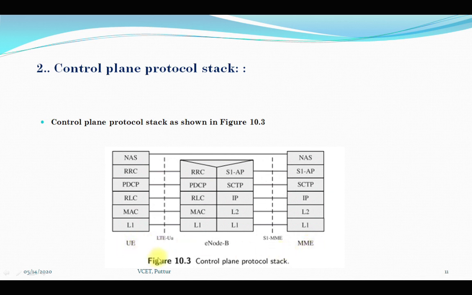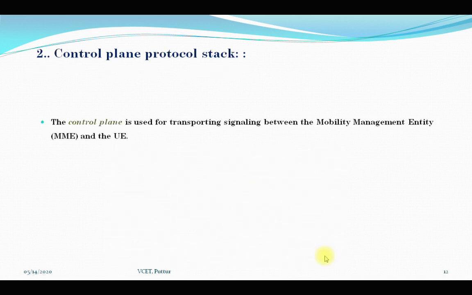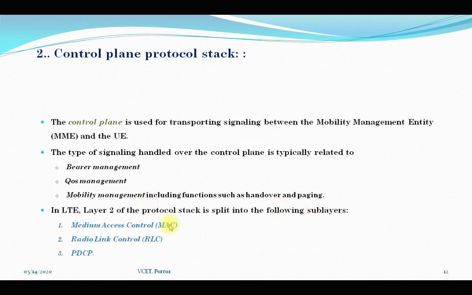The type of signaling handled over the control plane is mainly related to bearer management, quality of service management, and mobility management, including functions such as handover as well as paging. So in LTE, layer 2 of the protocol stack is split into the following sub-layers.